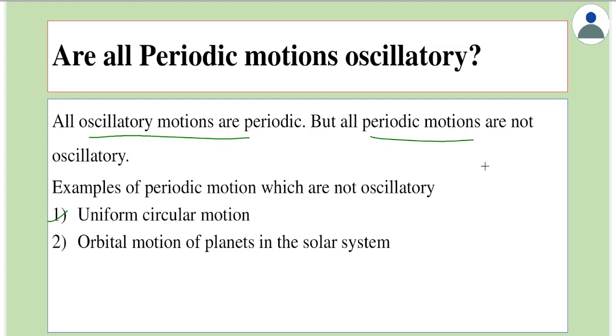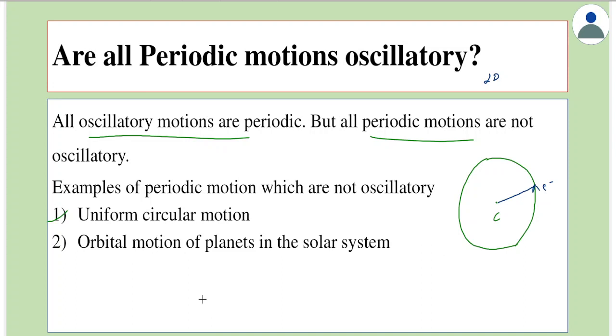For example, if you assume that a particle moves in a circular motion, think of here a center of circular motion, and a particle, think like an electron moves around the nucleus. In this case, the electron would move in a spherical orbit, but here if you take it in 2 dimensions, think it moves around this orbit. So this is nothing but a circular motion, which is not oscillatory motion.